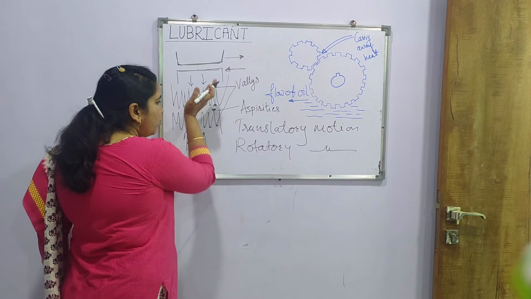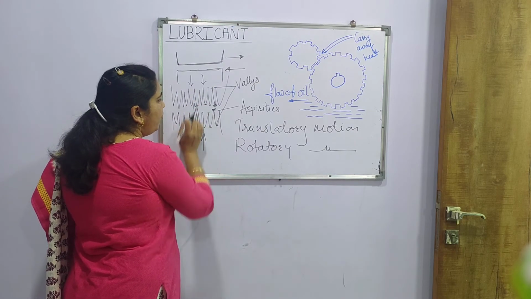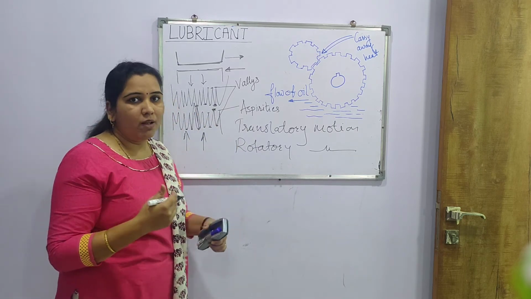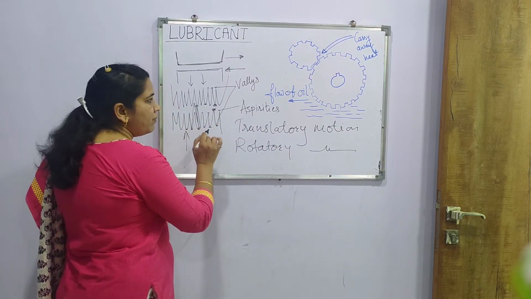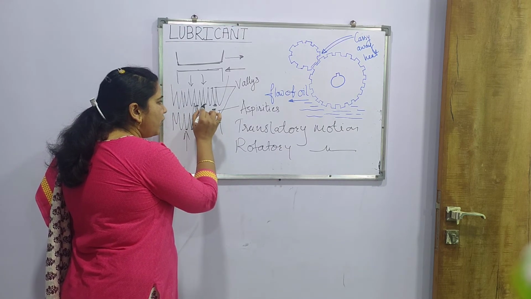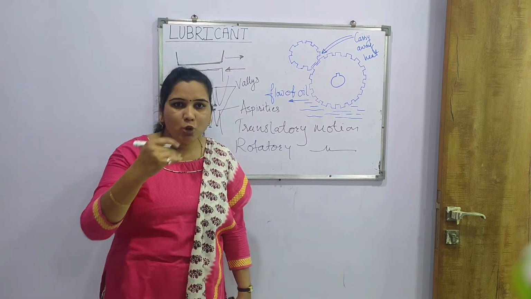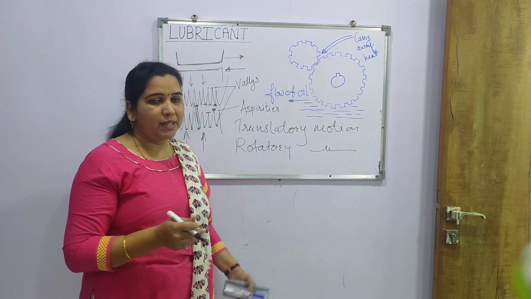They will not necessarily fit into the valleys of the other metal. Since they are in random positions, there is friction, a collision between the asperities of the two different metals.